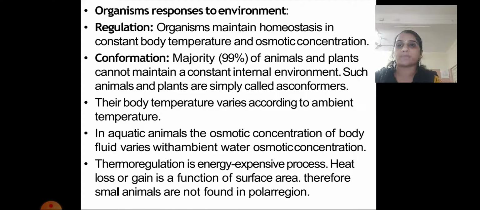Next is conformation. Conformers are organisms that are unable to maintain their internal environment. The majority, that means 99% of animals and plants, cannot maintain a constant internal environment. Such animals and plants are simply called conformers. They are unable to maintain their internal temperature or body conditions.